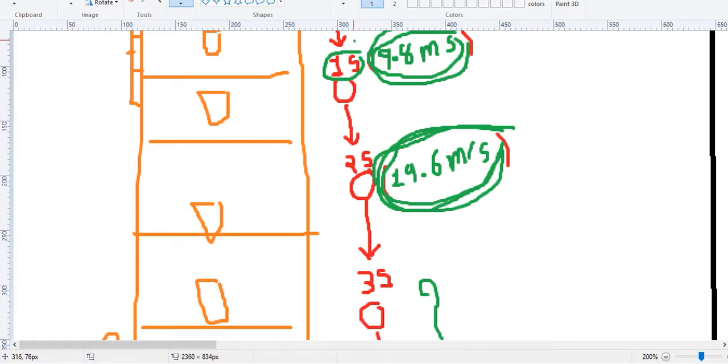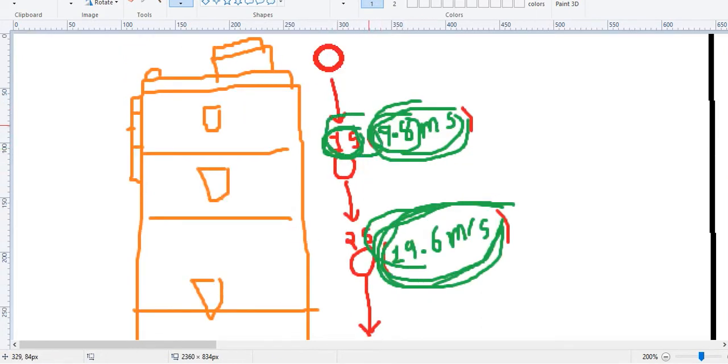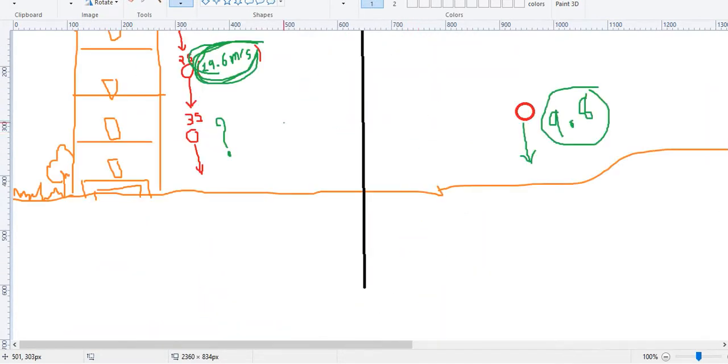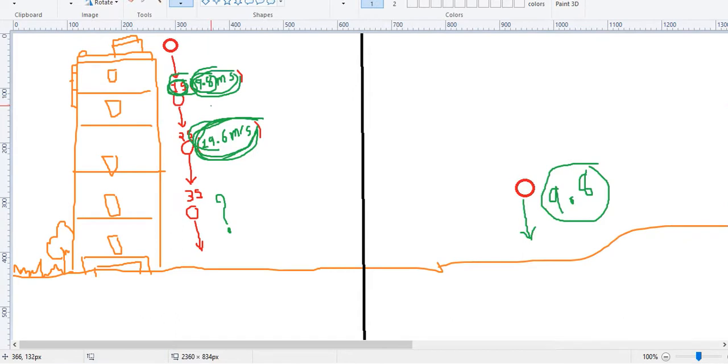It adds another 9.8 m/s each second. So in the future it is going to keep gaining speed by 9.8 again and again, which is why it is 19.6 after the second second.